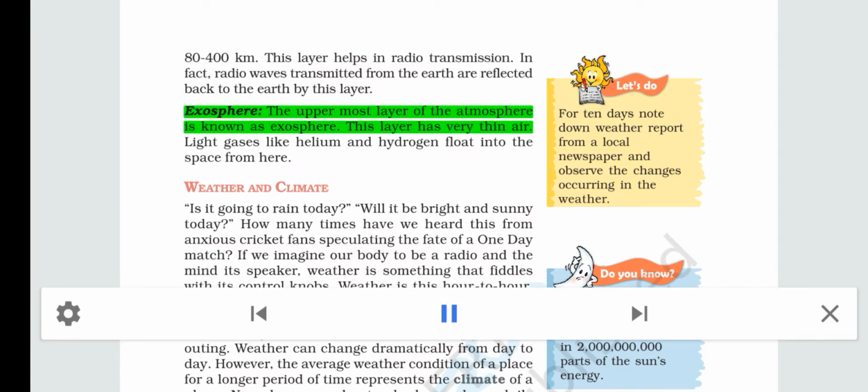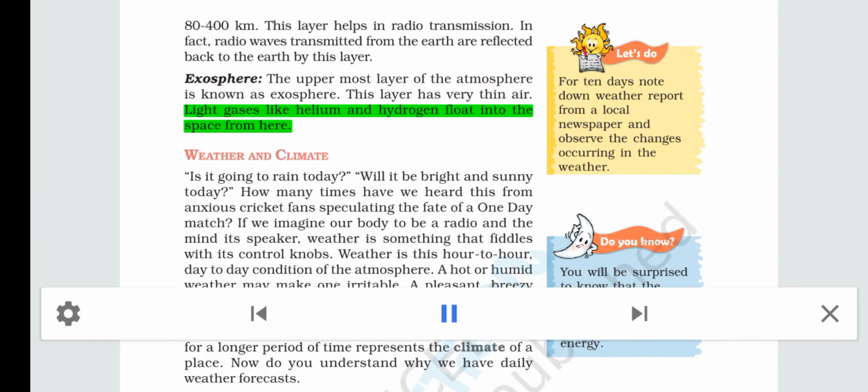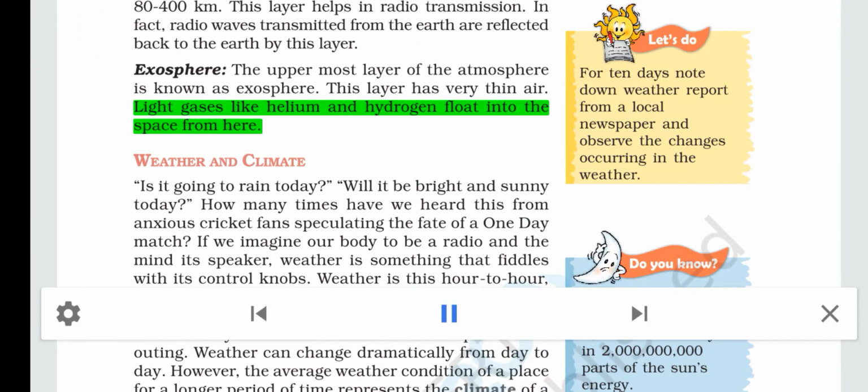Exosphere. The uppermost layer of the atmosphere is known as the exosphere. This layer has very thin air. Light gases like helium and hydrogen float into space from here.